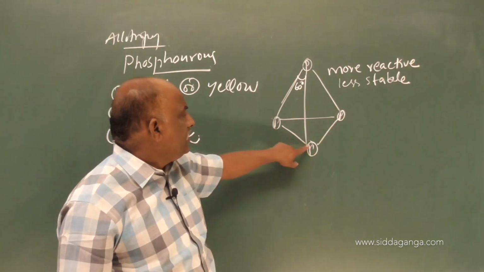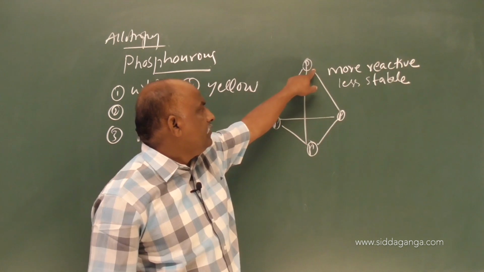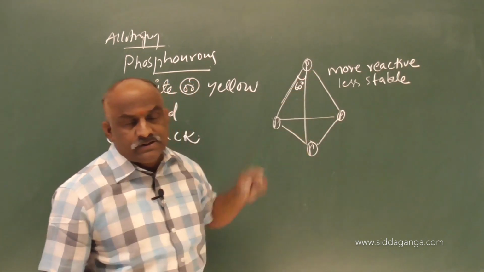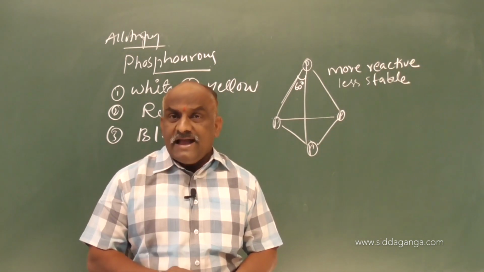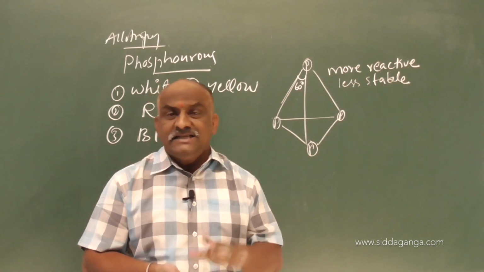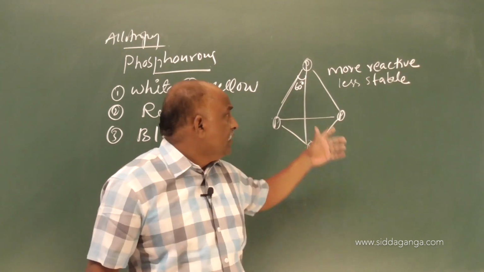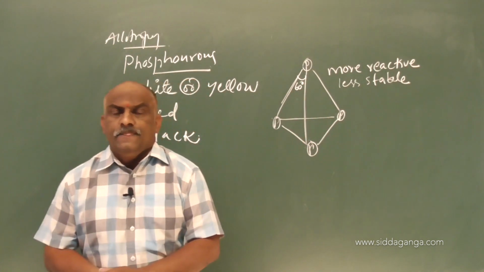P-P bonds, six of them. Once you observe the P-P bonds, it is wax-like, just like a wax it is solid, and it glows in the dark.